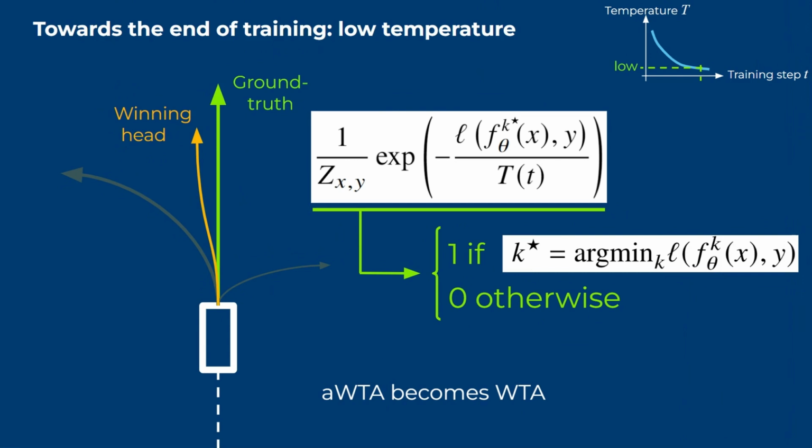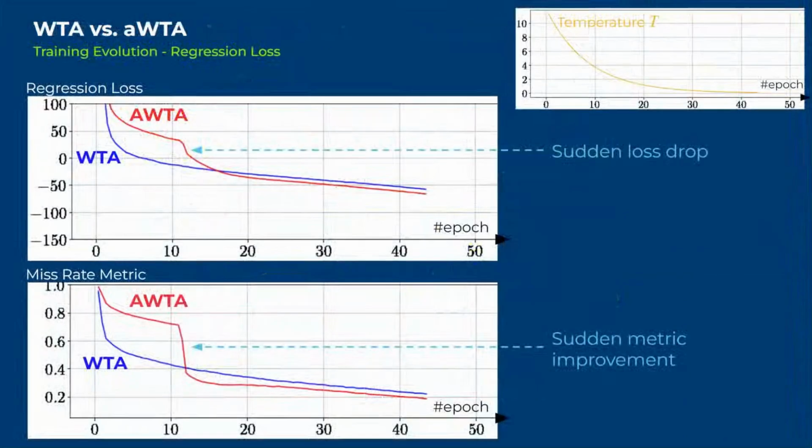In other words, the annealed objective is now equivalent to the classical winner-takes-all loss, and only the closest head gets updated. We reach a better mode coverage in the predictions, training is more stable and less sensitive to initialization, and we can train with a limited number of hypotheses. Let's see how the regression loss and metrics evolve during training.